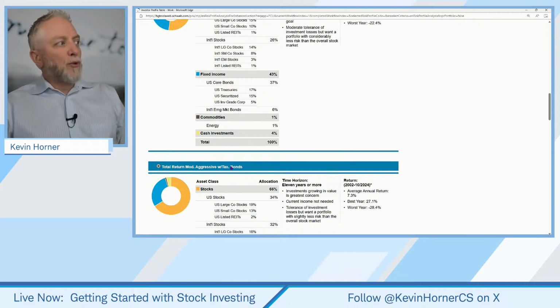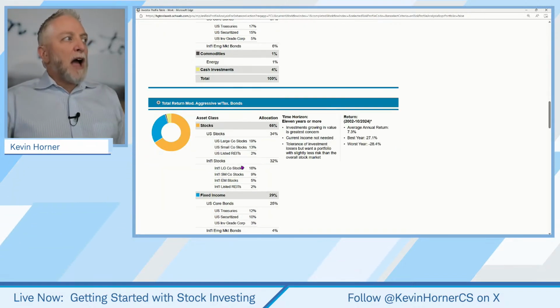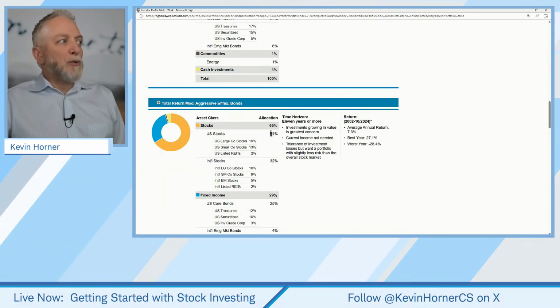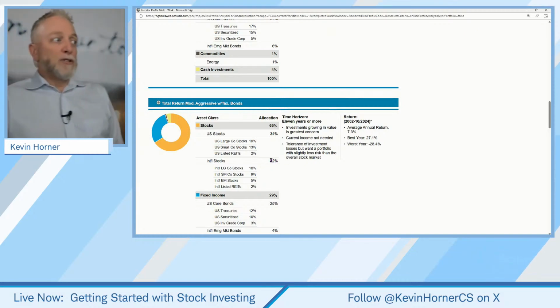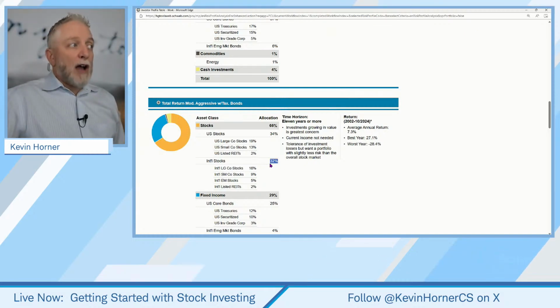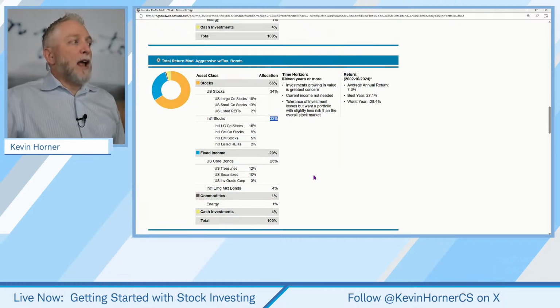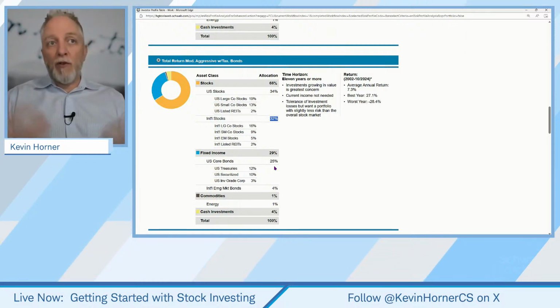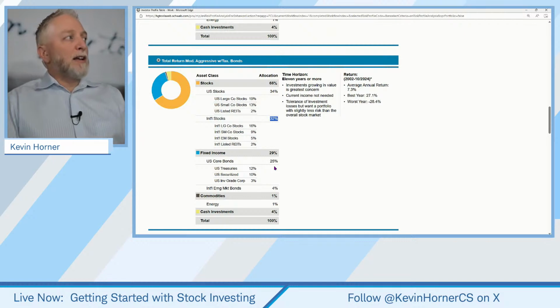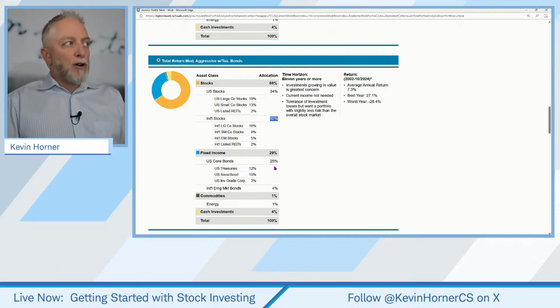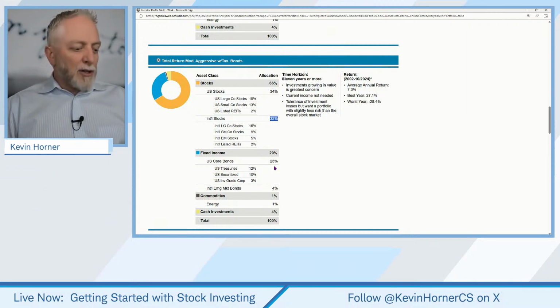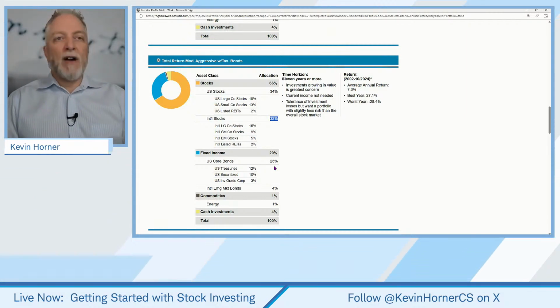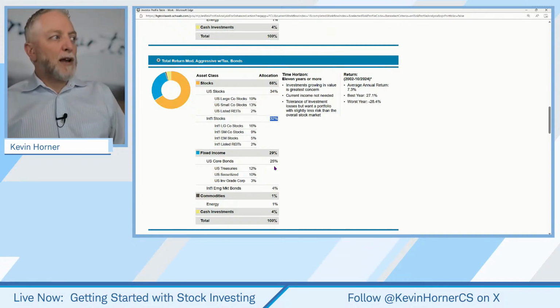I'm going to hit total return, moderately aggressive. As you can see, heavy allocation to US stocks, almost equally heavy into international stocks as well, and then a chunk for fixed income. Okay. Now, we're not going to utilize the fixed income for this discussion. What we are going to lean into are the US stocks today, large cap, small cap, and then potentially the REITs, which are going to make up a very limited portion there, about 2%.